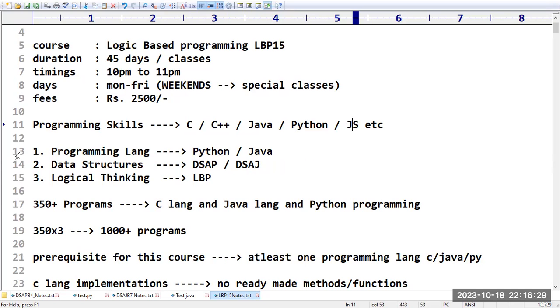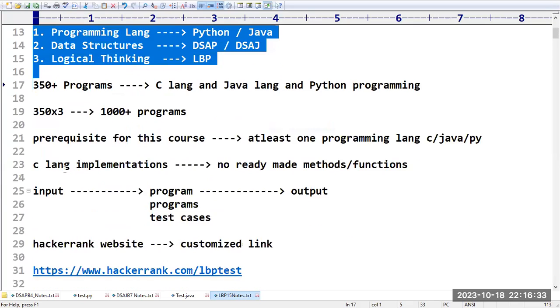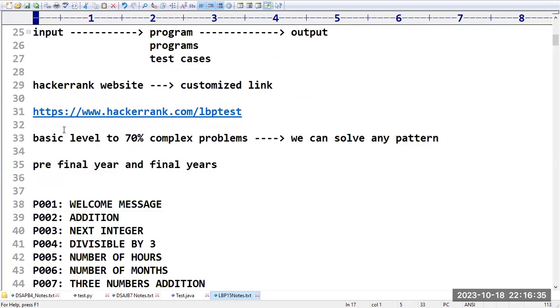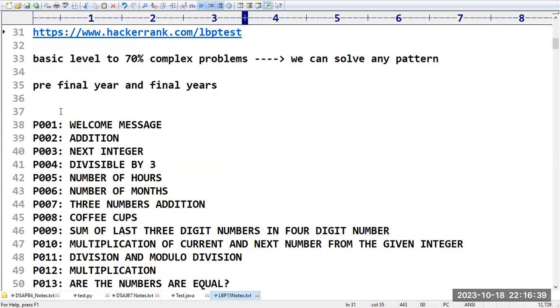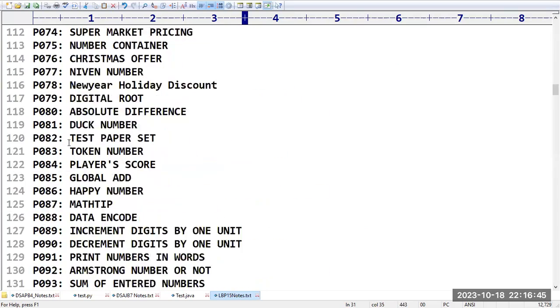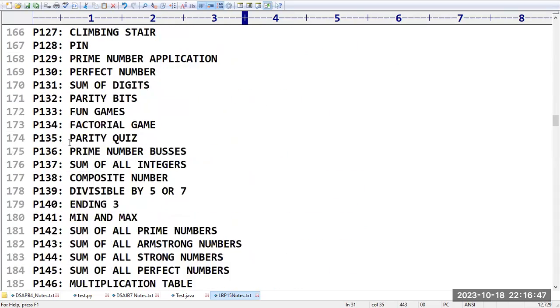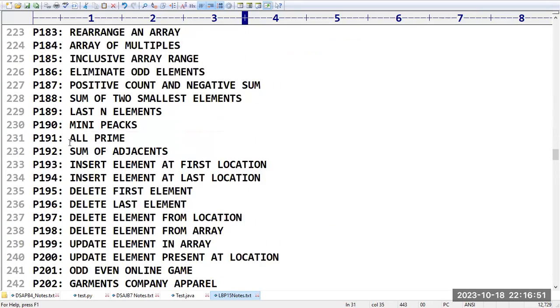Yesterday I explained very clearly about the structure of our course. Here we are going to take one HackerRank link. In this we are going to practice all the programs. In total, how many programs are we going to cover? 350 programs. Yesterday I gave the complete information about this.